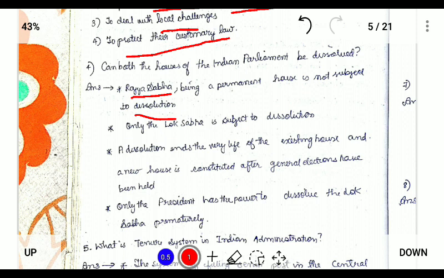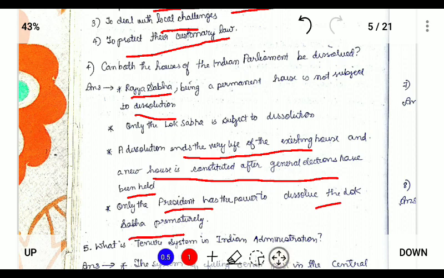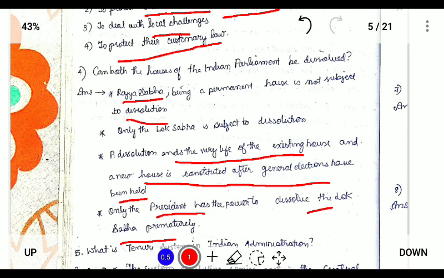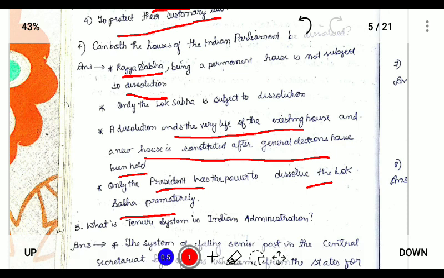Dissolution ends the very life of the existing house, and a new house is constituted after a general election is held. Only the President has the power to dissolve the Lok Sabha prematurely. So we can write that only the Rajya Sabha is not subject to dissolution, while the Lok Sabha is subject to dissolution. For 2 marks you can write these points.